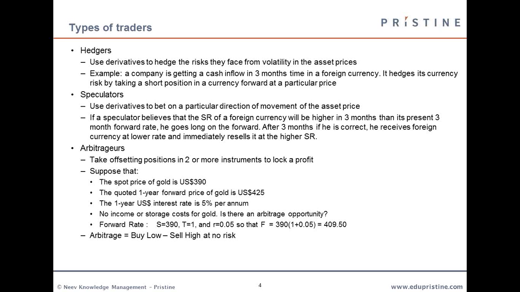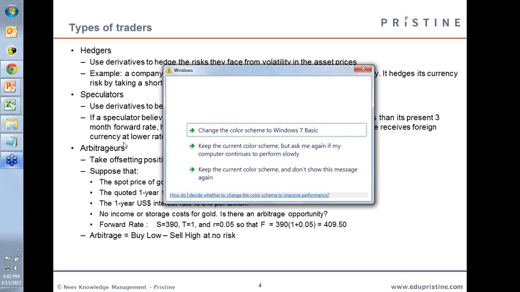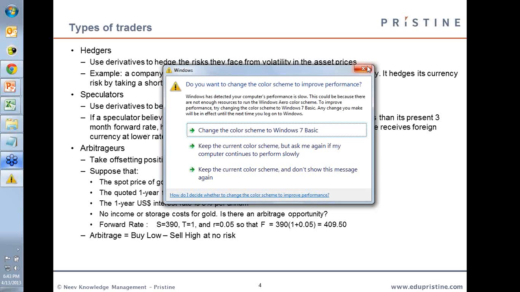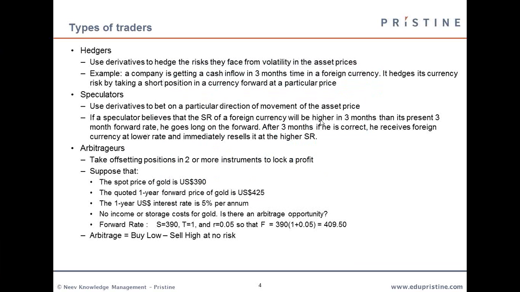Next we have arbitrageurs. These people take two positions in the market to profit from it. This is more of a risk-free type of profit, because you are buying and selling at the same time. An example here is the spot price of gold. Consider that it is $390 and the 1 year forward price is $425. The 1 year US dollar interest rate is 5% per annum.